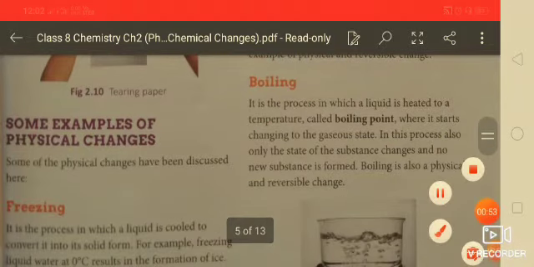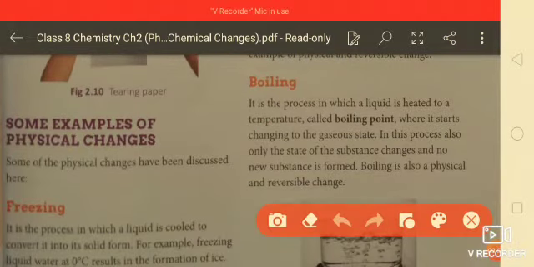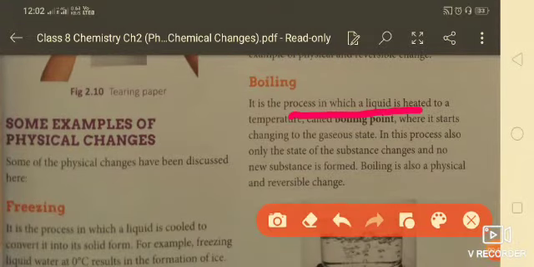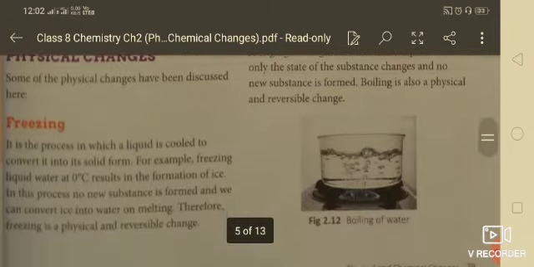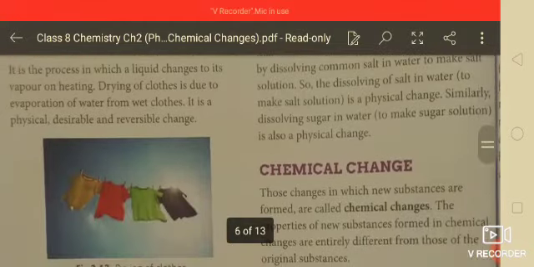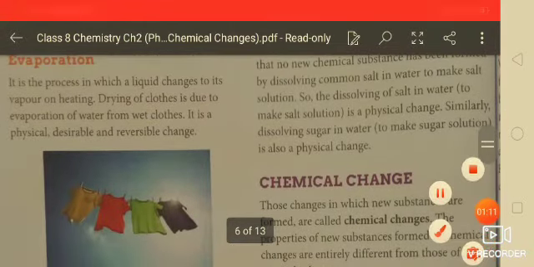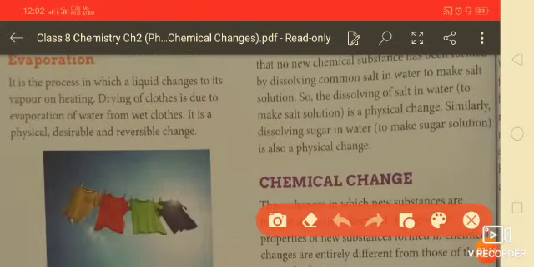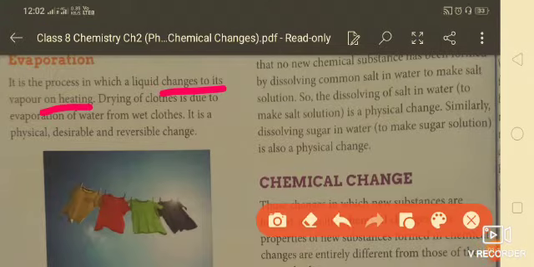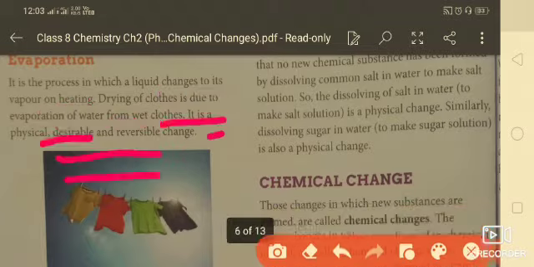Next one is boiling and boiling point. It is the process in which a liquid is heated to a temperature and it starts to boil, and that certain temperature at which it boils is called its boiling point. Boiling is also a physical and reversible change. Next one is evaporation. It is the process in which a liquid changes into vapor on heating. Drying of clothes is due to evaporation of water from wet clothes. It is a physical, desirable and reversible change.